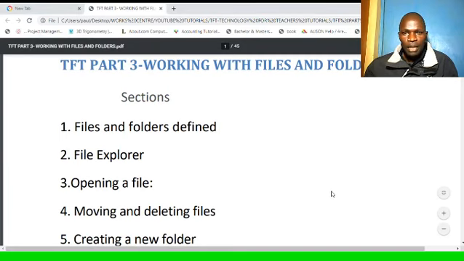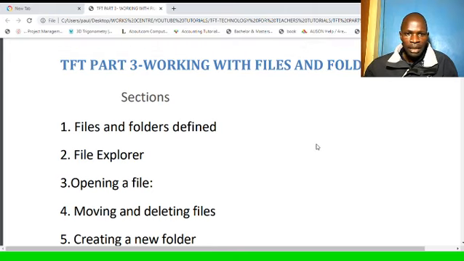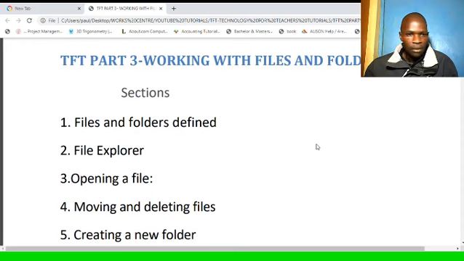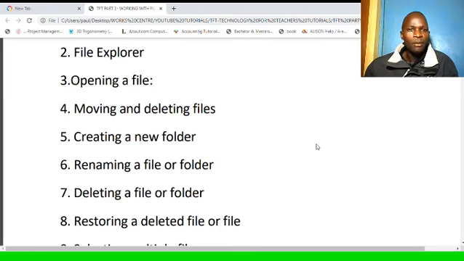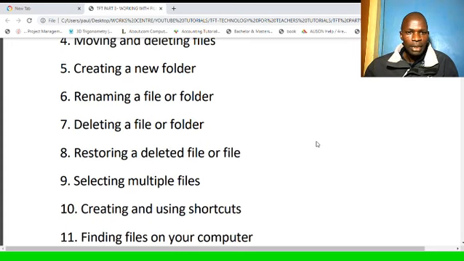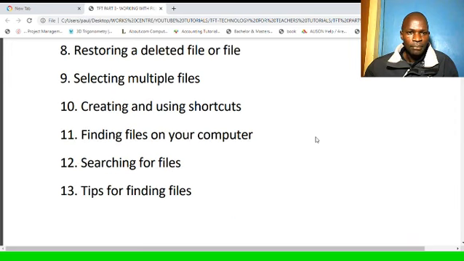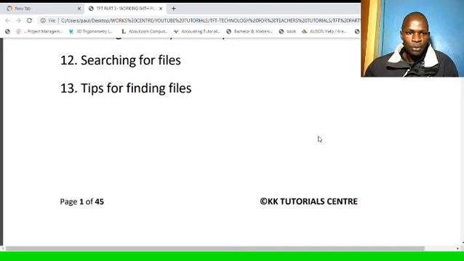TFT Part 3, Working with Files and Folders. Some of the items we will look at in this tutorial include: files and folders defined, File Explorer, opening a file, moving and deleting files, creating new folder, renaming a file or folder, deleting a file or folder, restoring a deleted file or folder, selecting multiple files, creating and using shortcuts, finding files on your computer, searching for files, and finally we look at the tips for finding files in your computer.